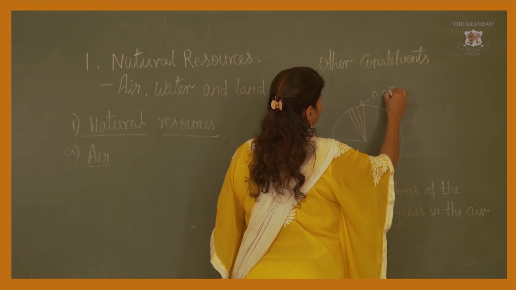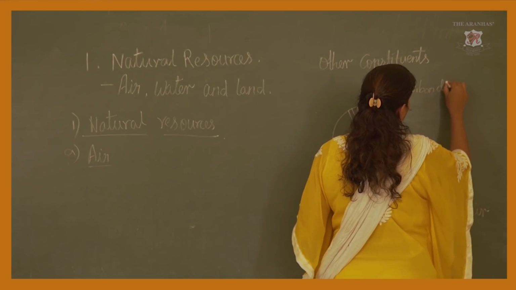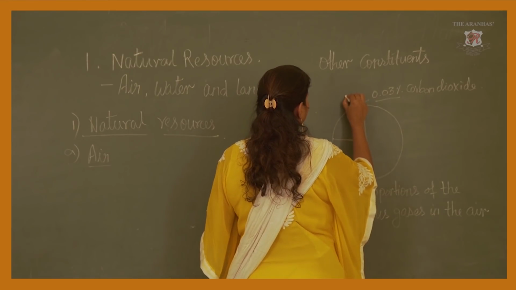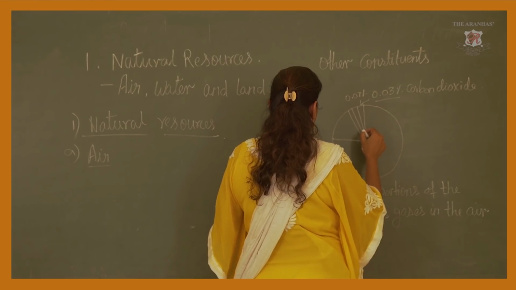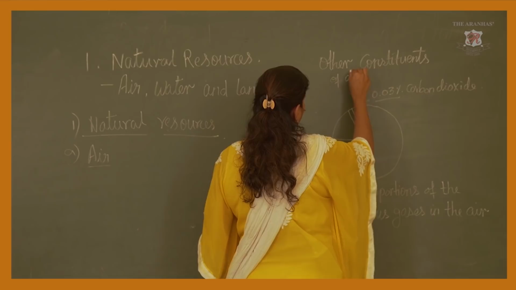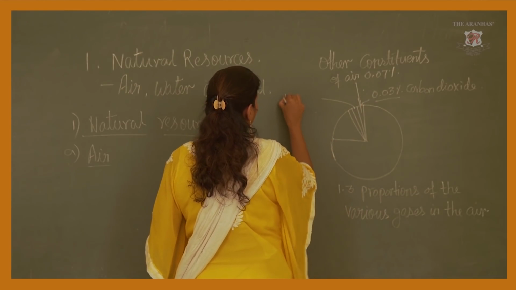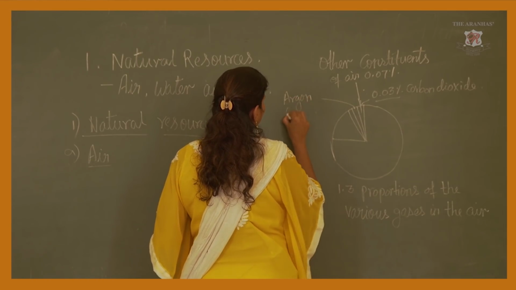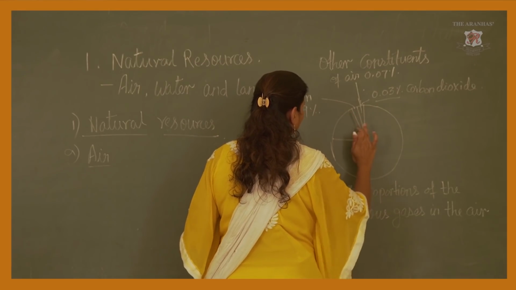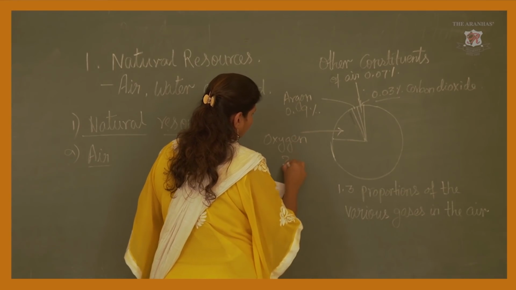Now see, 0.03% is carbon dioxide. Other gases are 0.07%, and argon is 0.9%, and after that is oxygen, that is 21%.